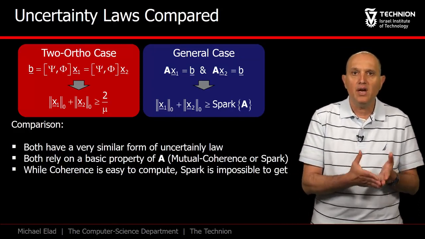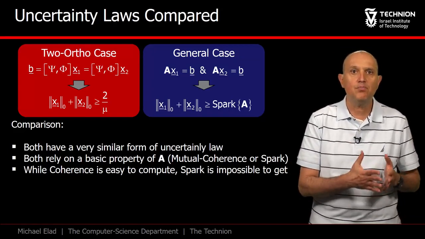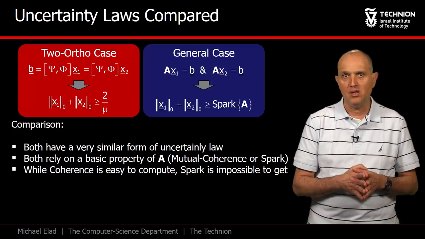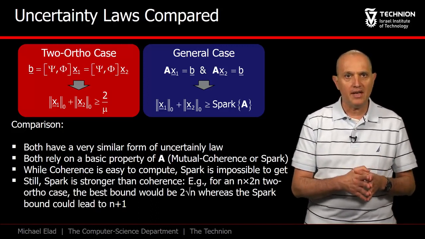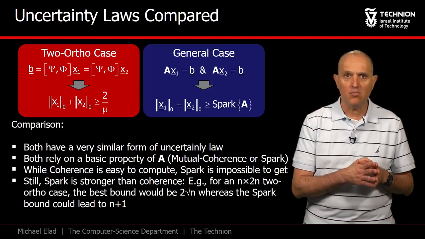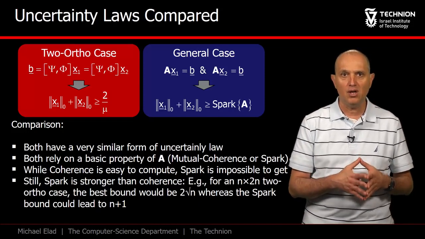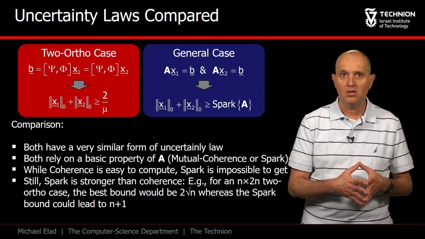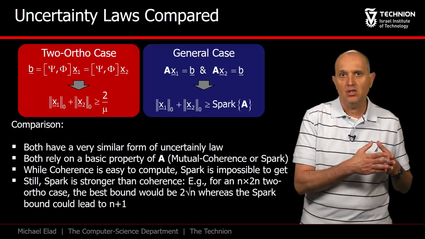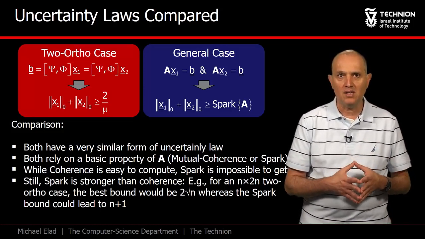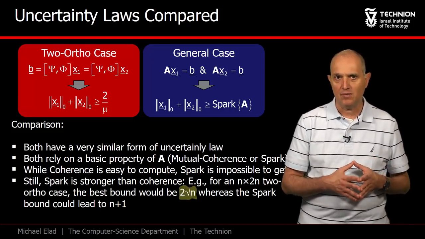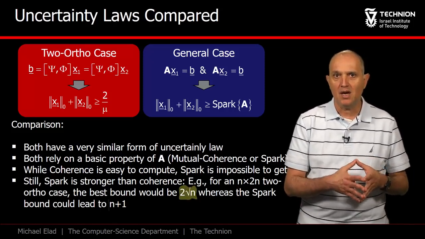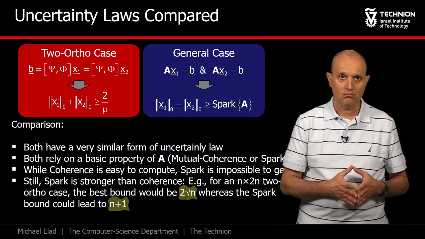However, while coherence is easy to compute, Spark is impossible to get in general, and this gives a clear advantage to the 2-ortho result. On the other hand, the Spark is a stronger and more informative property than the coherence. In order to see that, notice that for an n by 2n 2-ortho case, the best bound would be twice the square root of n, whereas the Spark bound could be as high as n plus 1.